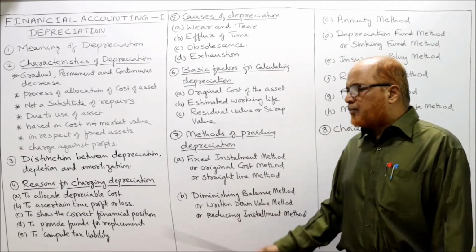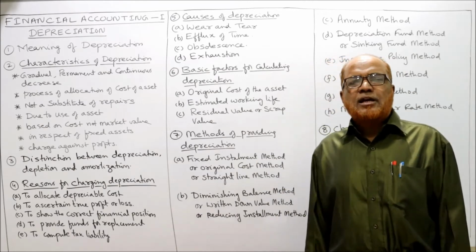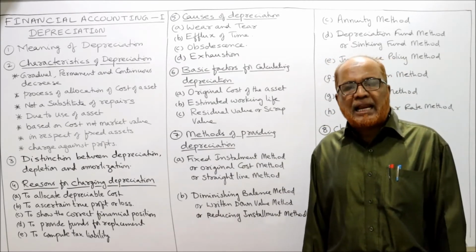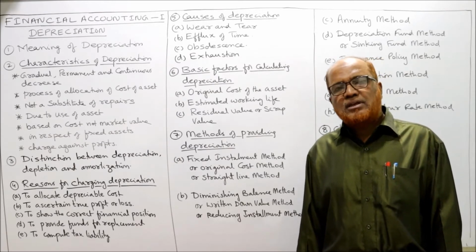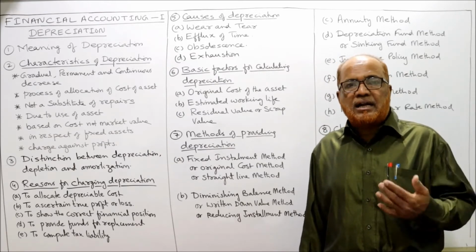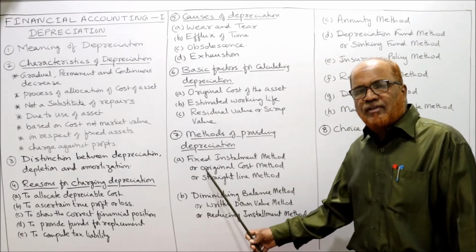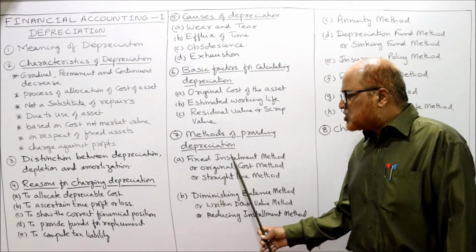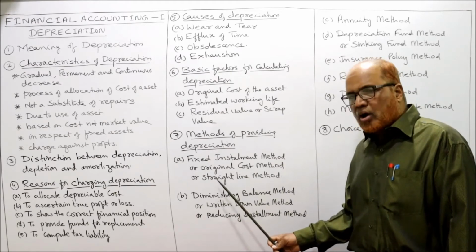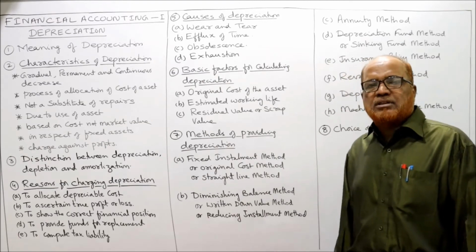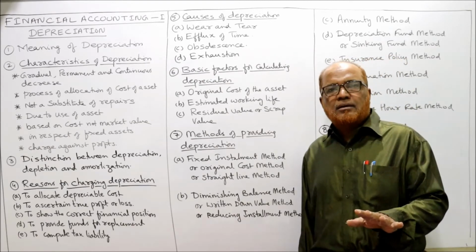Then methods of providing depreciation. See here, a number of methods are there for providing or calculating depreciation. Every method has its own merits and demerits. One by one we'll discuss. First method, a very commonly used method, is the fixed installment method or original cost method or straight line method. All three mean the same.